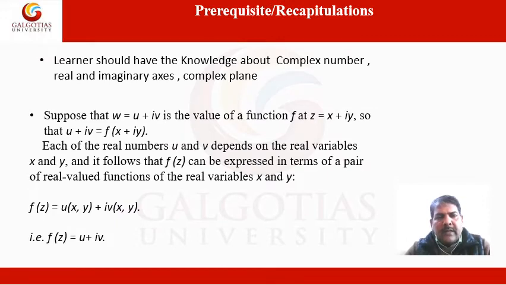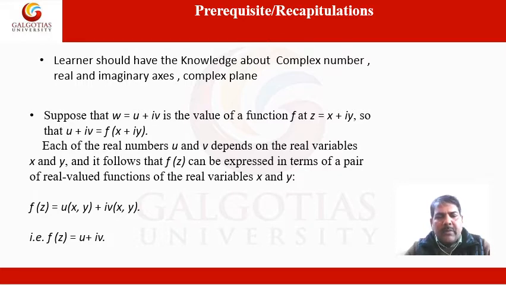Prerequisite. The learner should have knowledge about complex numbers, real and imaginary axes, and the complex plane. Recapitulation. Suppose that w = u + iv is the value of a function f at z = x + iy, so that u + iv = f(x + iy).